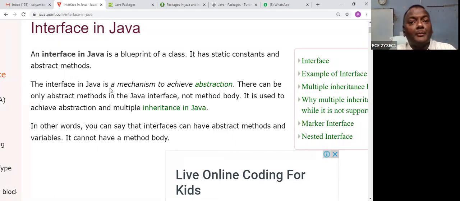Next is polymorphism. Polymorphism stands for the function being the same while the performance is different. Whether it is a parent, child or grandchild, at any level of child, you write the same method.